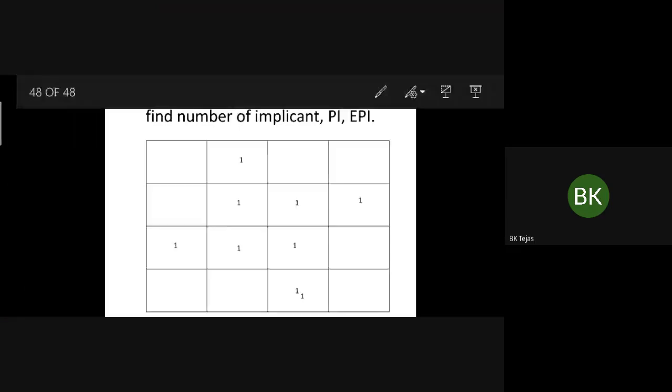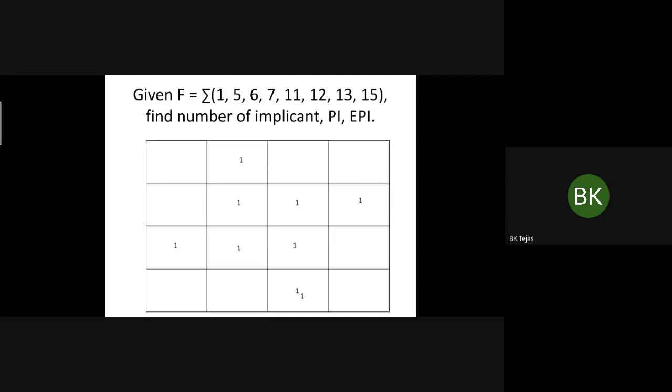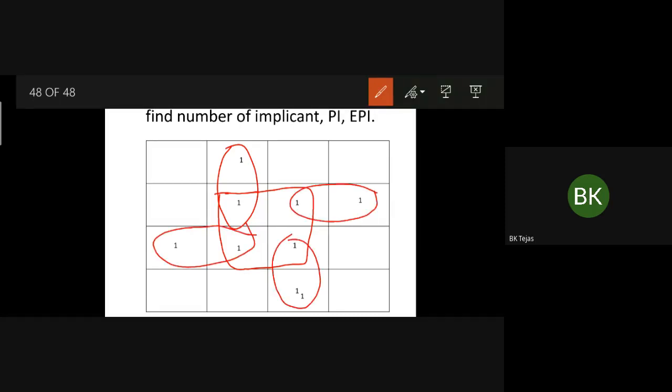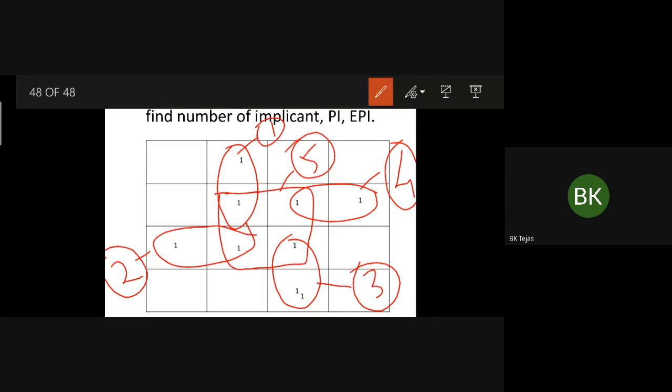Okay. Now coming to number of prime implicants. Now you go for grouping. First group. One is this group: this one, this one, this one and this one. Let me say this is group number 1, this is group number 2, this is group number 3, this is group number 4 and this is group number 5. At least grouping of cells you all know now.